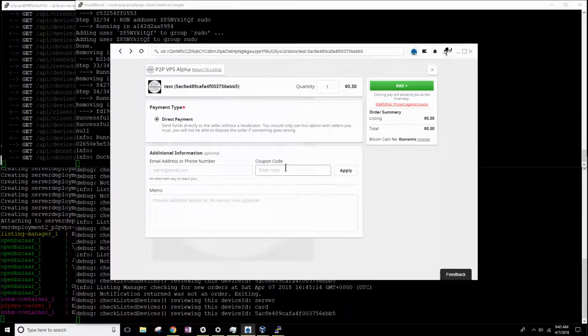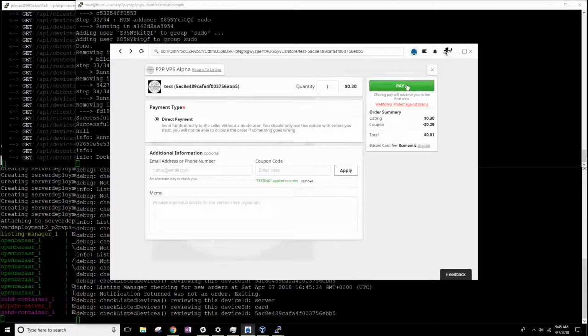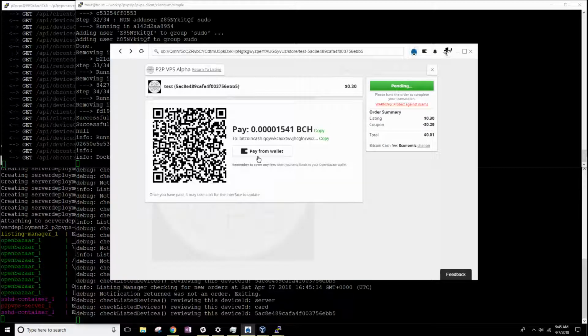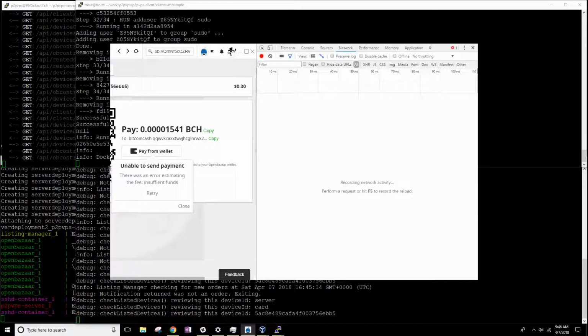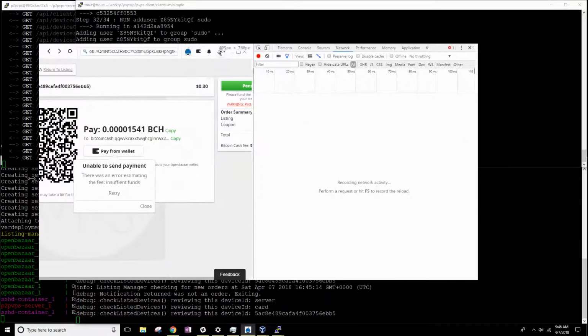So I'm going to add my testing coupon, which is going to knock it down to 1 penny. And I'm going to go pay from wallet, and bam, I get this error. Error, insufficient funds. In fact, I am going to open the developer tools window so we can see what's going on here.